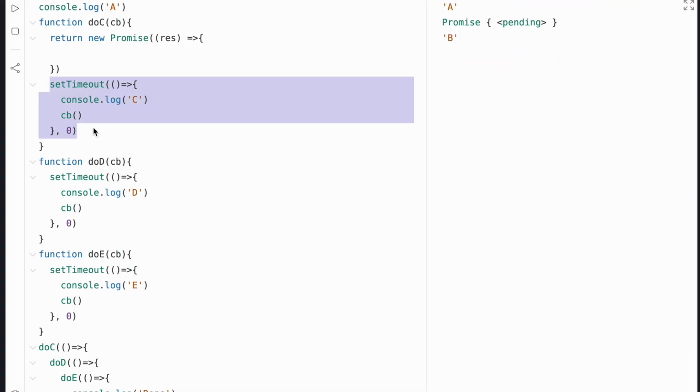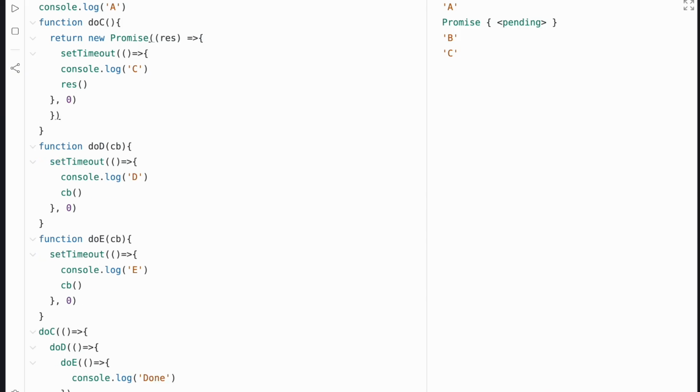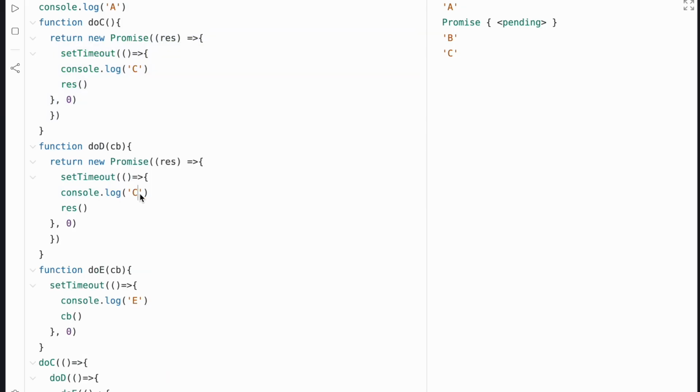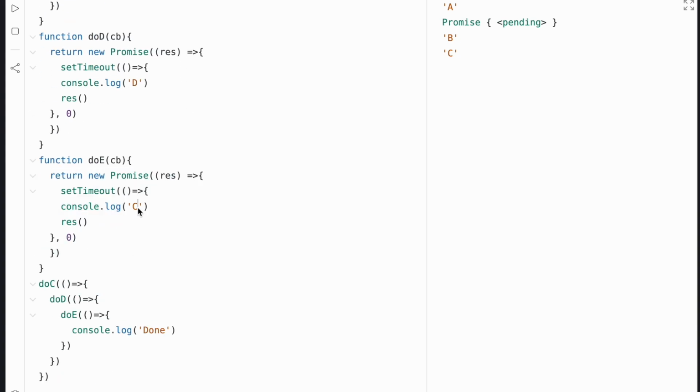And then setTimeout, and instead of a callback here, I'm just going to call the response instead. Okay, so we'll repeat this throughout. So here we have D, and here we have E.